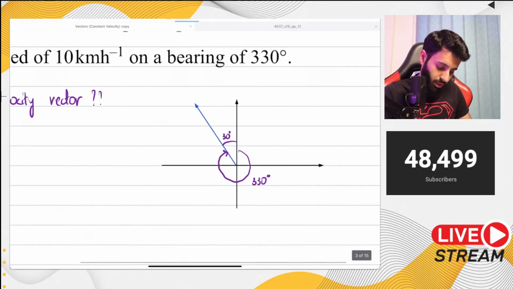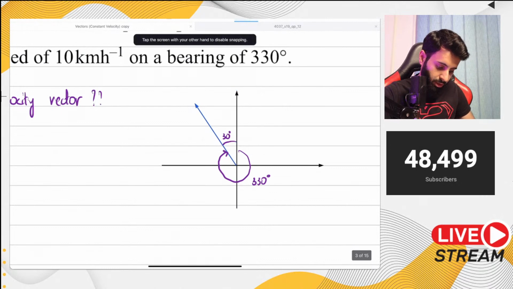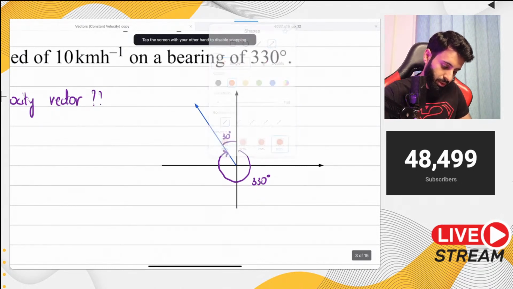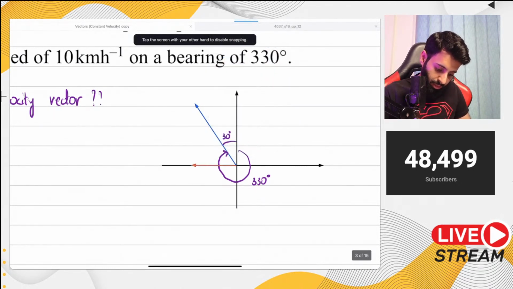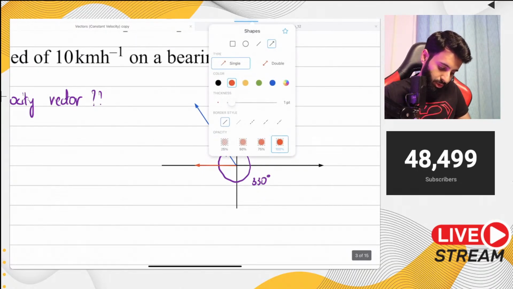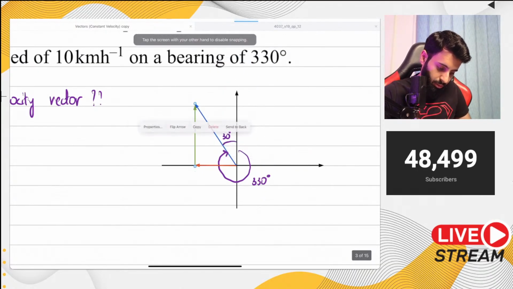Now what you need to do is break it down into x and y components. So here's what I'm going to do. This is the x component, what you're looking at in red, and what you're looking at in green is the y component.